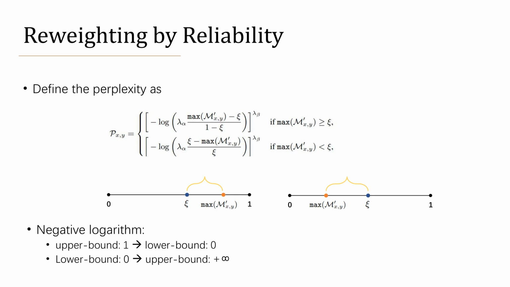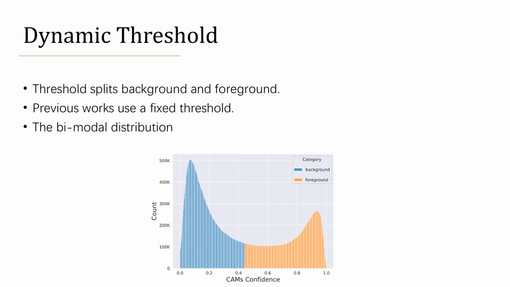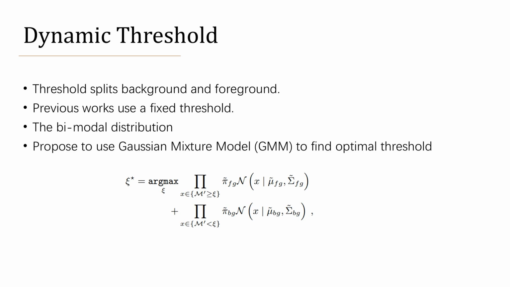Based on this finding, we define the perplexity score of a pixel in CAMs and use this perplexity to reweight our loss function. We also introduce a technique called dynamic threshold. In general, a threshold is used to split background and foreground. Previous works usually use a fixed threshold. However, this ignores the dynamics of learning. We find that in most cases, the distribution of CAM's confidence satisfies a bimodal distribution. Thus, we propose to use a Gaussian mixture model to find the optimal threshold during training.